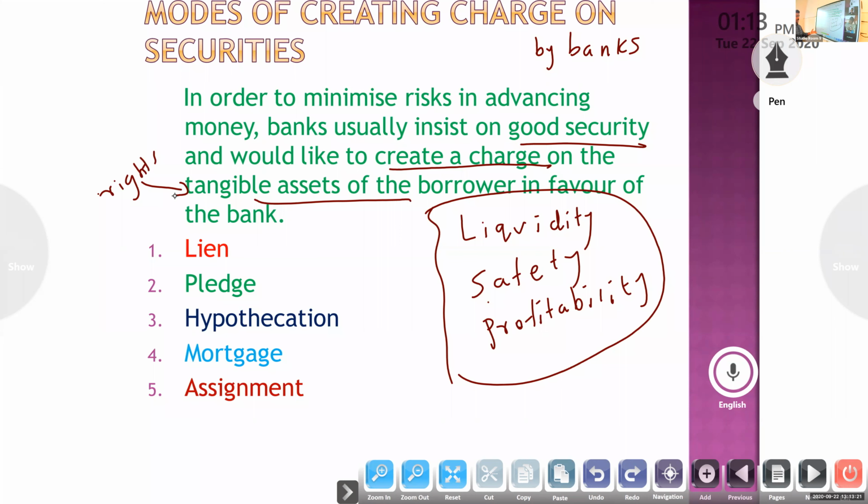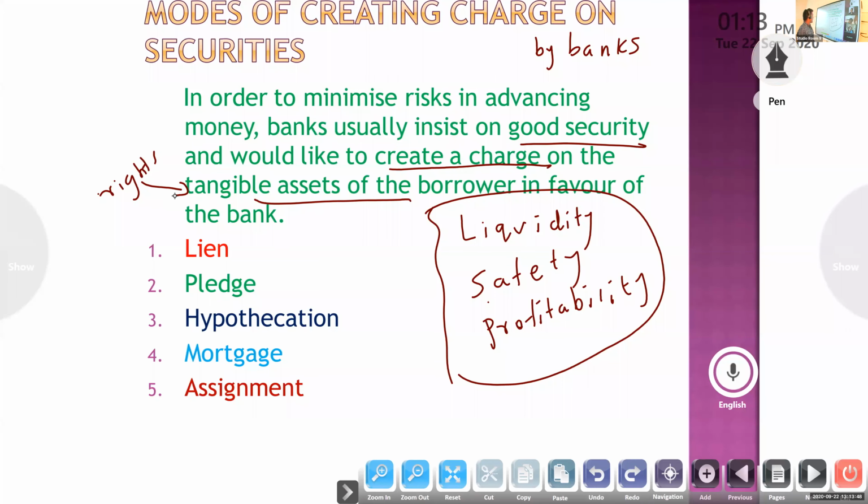They will pledge, they will give securities on that, and they will get rights. In case the borrower fails to pay the amount in time, the bank can recover the money by selling that security, by selling that asset.